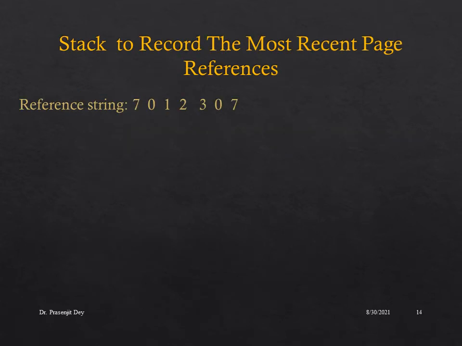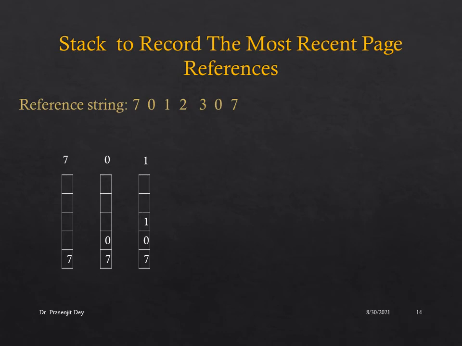Now let us demonstrate how the stack implementation is performed for the LRU page replacement algorithm. Suppose this is the reference string. When 7 arrives, 7 will be at the top of the stack. After that, when 0 arrives, 0 will be at the top of the stack. When 1 arrives, 1 will be at the top. After that, 2, then 3, each will be at the top of the stack.